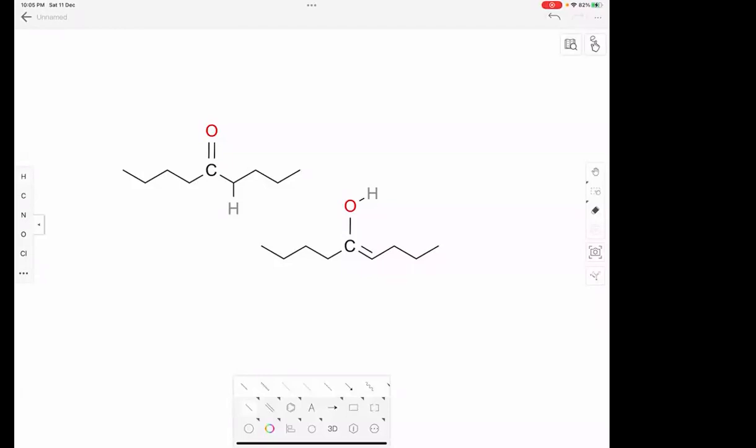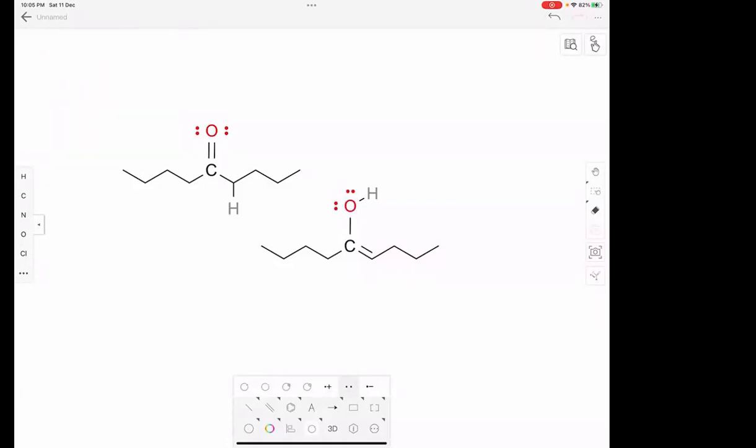Now here, can you tell me how many lone pairs that oxygen on the top has? 2 lone pairs, because I told you, whenever oxygen has 2 bond pairs, it has 2 lone pairs and it is neutral. What about this one? It also has 2 lone pairs.